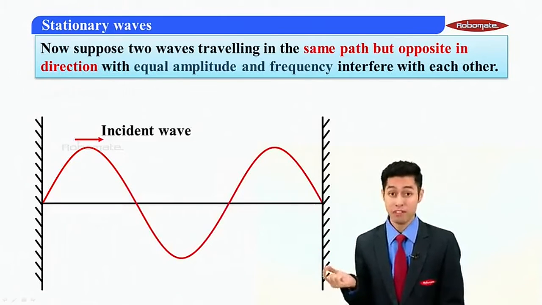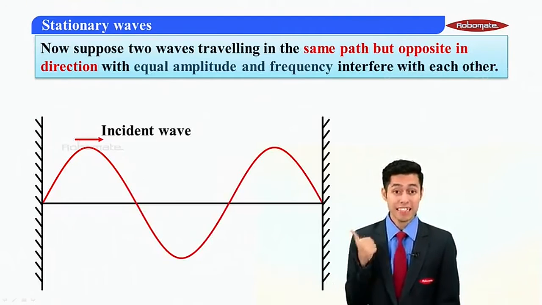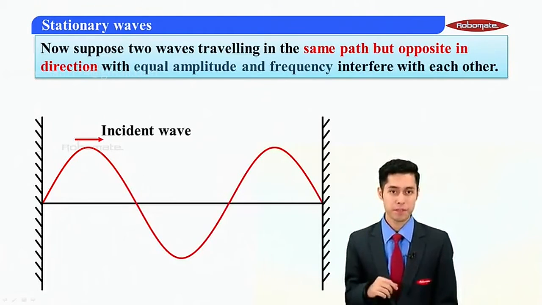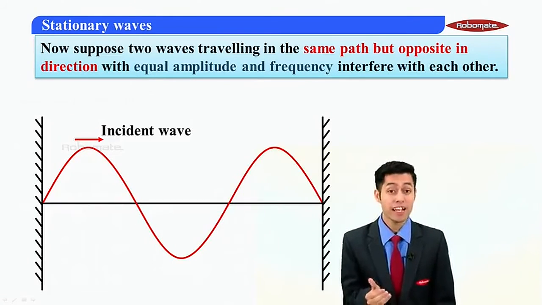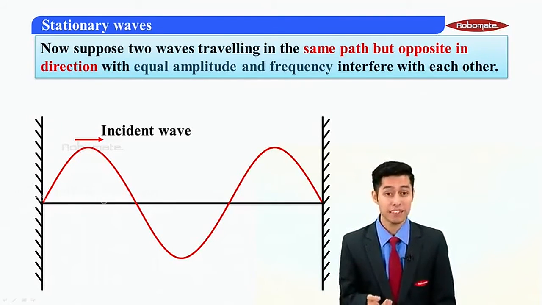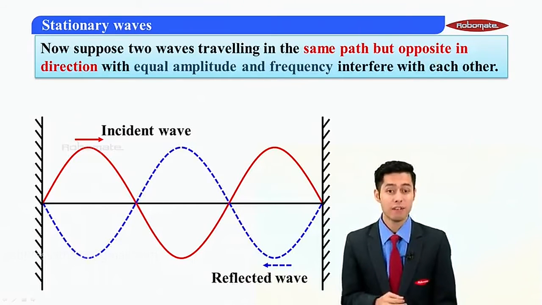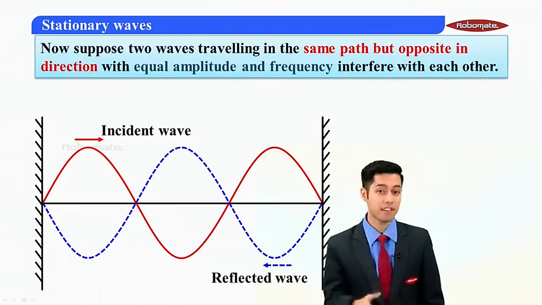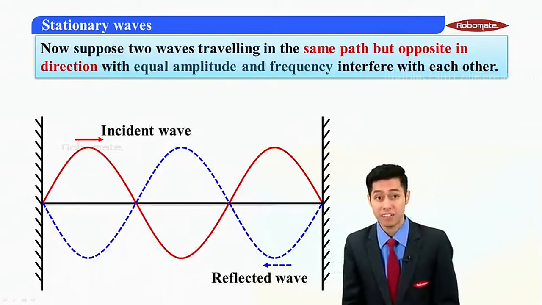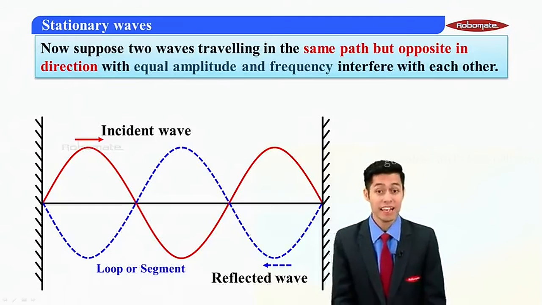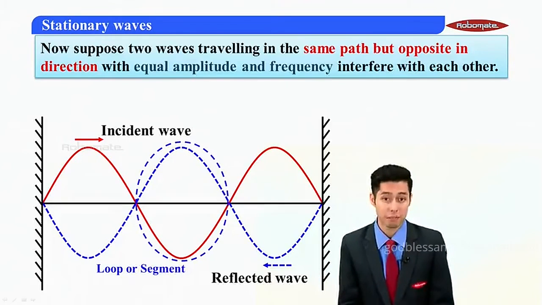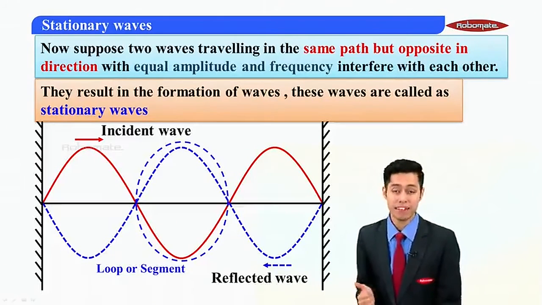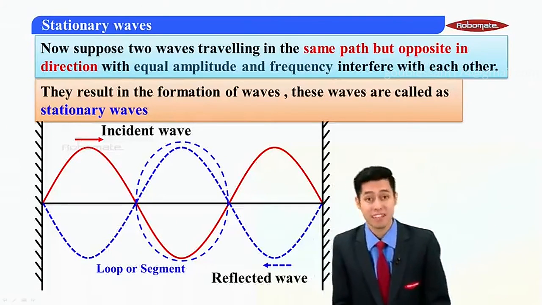There is going to be a wave which is called the incident wave. This incident wave will be striking the rigid boundary. On striking the rigid boundary, phase reversal will take place and the wave will follow a reflected path like this. Now, when two waves traveling in the same path but in opposite directions interfere, there is a formation of loops or segments, as you can see. This formation of loops and segments results in the formation of stationary waves.